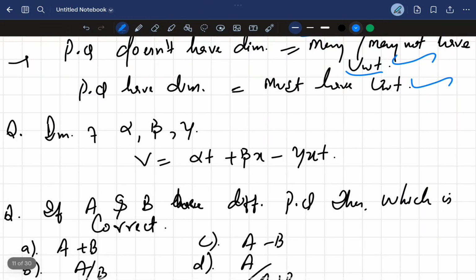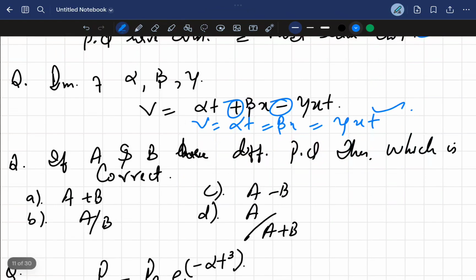Now again, dimensions of alpha, beta, and gamma. You can equalize like this: alpha t is equal to beta x is equal to gamma x t. You just have to forget about these signs, equalize, and you can get the answer.